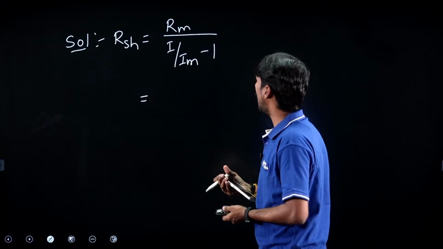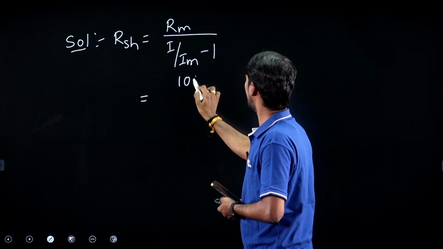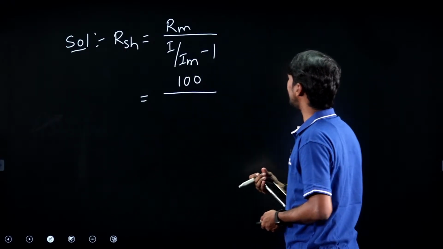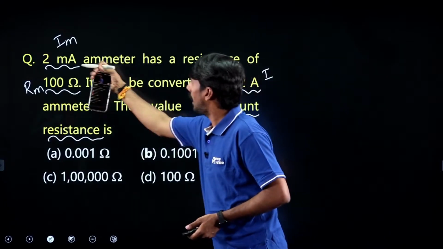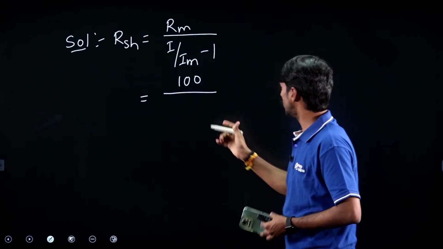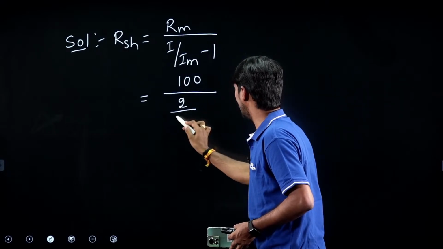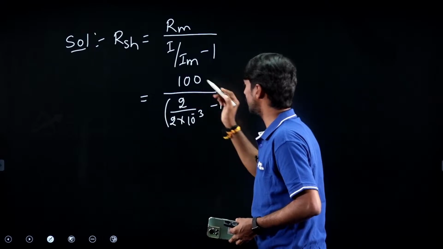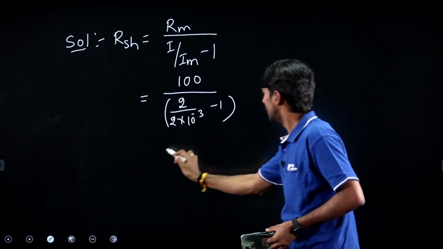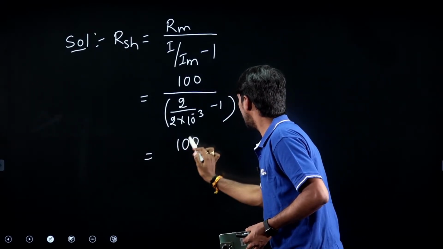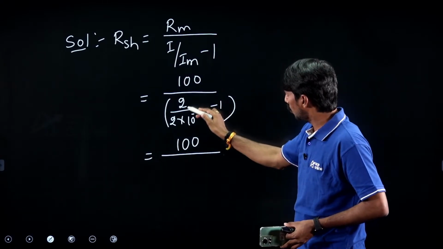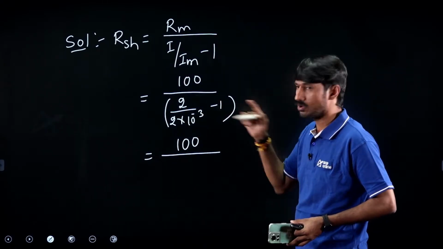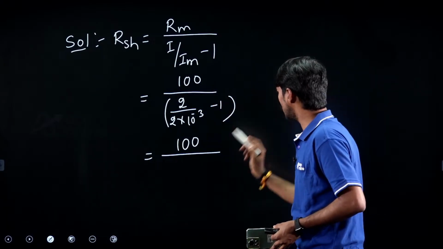So RM is 100 by, what is I? 2. IM is 2 milliampere. So simply 2 by 2 into 10 power minus 3. Now simply 100 by, 2 by 2 milli means 2000 by 2, 1000, 1000 minus 1,